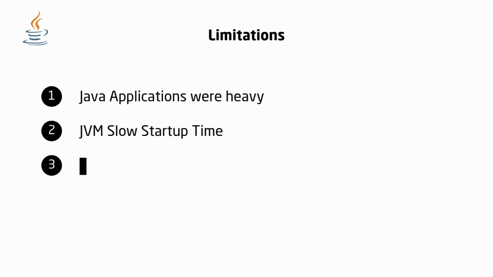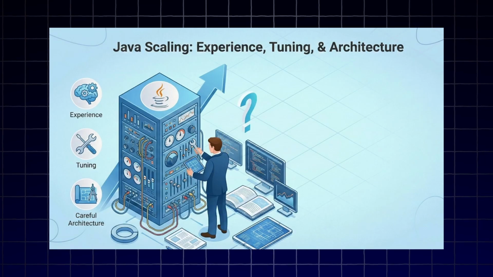However, when systems started scaling, some limitations of Java became very visible. Java applications were heavy, JVM startup time was slow, and memory usage was very high. In large distributed systems, managing threads and concurrency became very complex. You could still scale Java, but it required experience, tuning, and careful architecture.